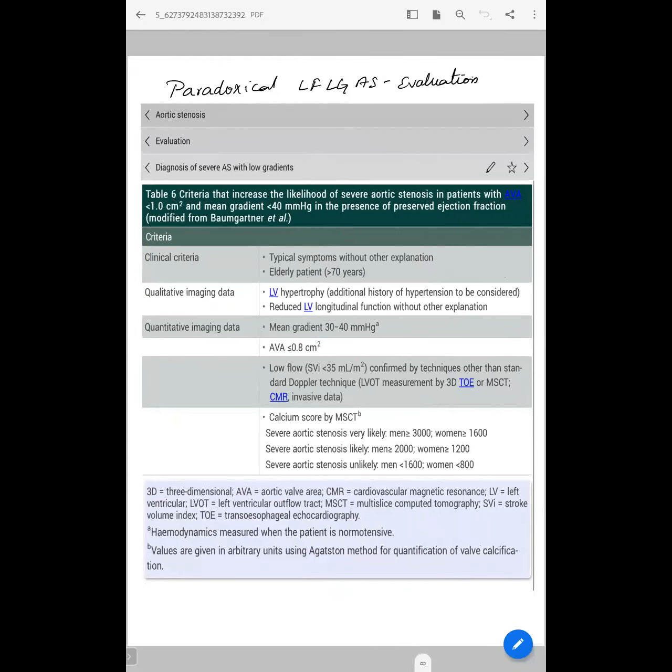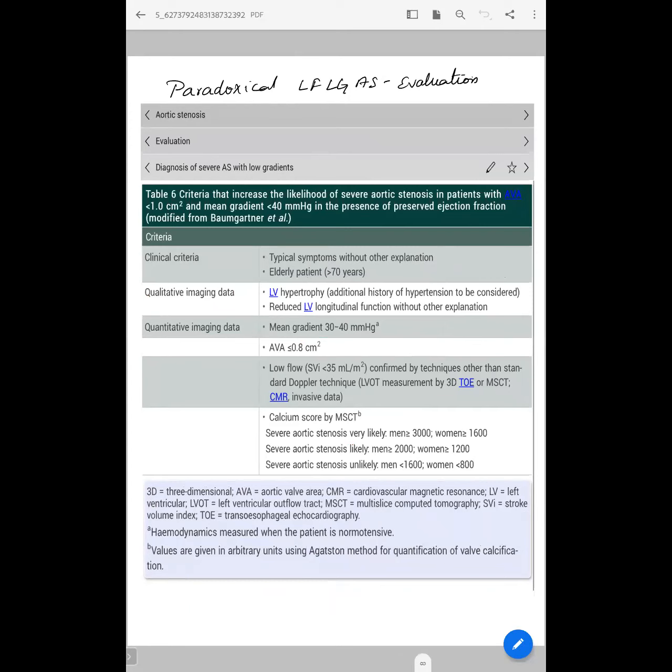So how do you evaluate this low flow low gradient AS? Apart from this, you should assess the symptoms; we have gone through 4 steps. One is avoiding the measurement errors. Then the second one is symptoms, and then avoiding testing for other parameters like hypertension. And the fourth one is testing the calcium score. This criteria was given by Baumgartner et al.